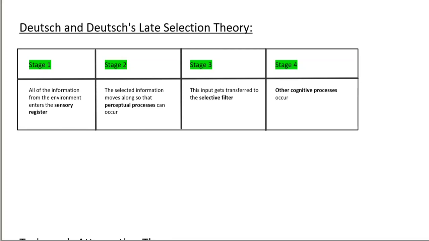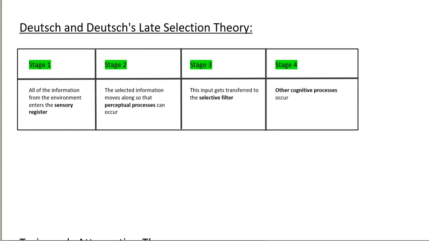This theory proposes that we do register and assign meaning to every single thing, but then the selective filter decides what to pass on to our conscious awareness. But the thing with this theory is that everything needs to happen extremely quickly, especially since oftentimes our attention is really limited. And even though we know our brains are super efficient, it's a bit of a waste of effort and time to spend so much energy computing and understanding everything that we're not really even going to need.